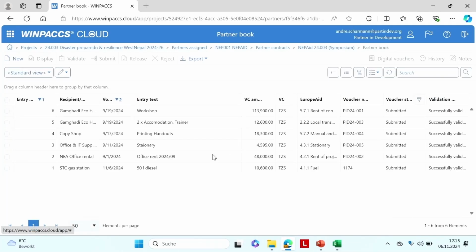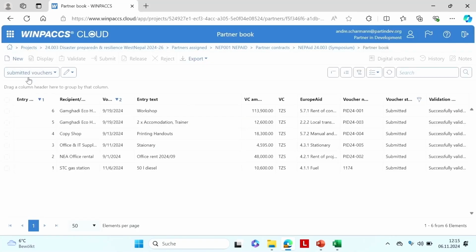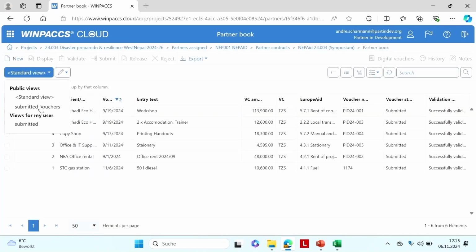And if next month I do not want to look into those again when I start checking, I can save this filter saying, please save this view for only submitted vouchers.